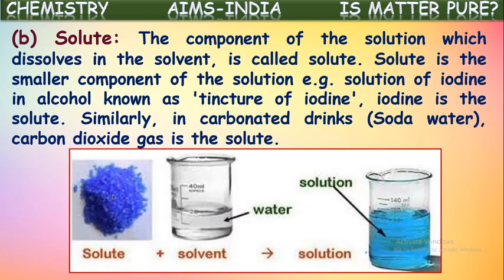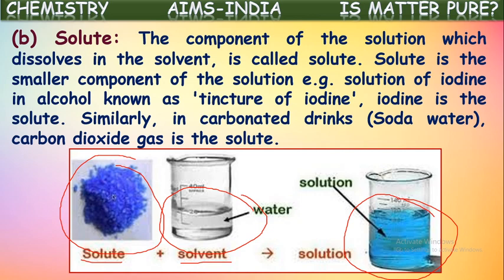See here, when you mix this solute and solvent, we get a solution. For example, I think they have shown here a blue colored crystalline substance. Generally, it might be copper sulfate. When copper sulfate solute is dissolved into water solvent, we get a copper sulfate aqueous solution. So here, the smaller quantity component is this salt, so it comes under solute. The larger quantity one is water, it comes under solvent. The mixture of these two is called solution.